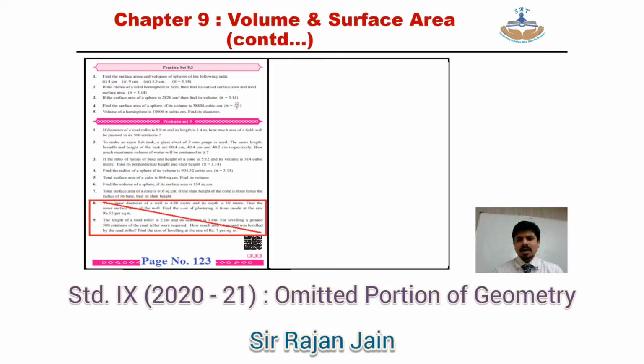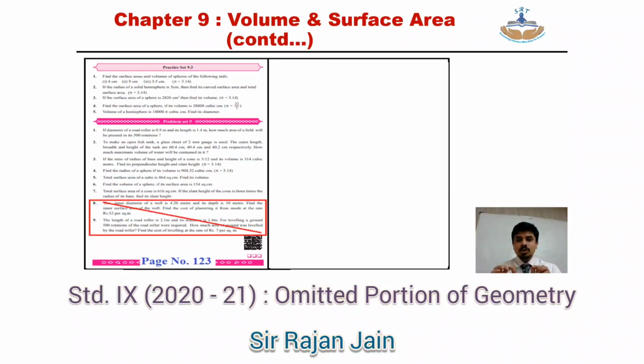I hope you all have marked whatever is the omitted portion. Now, just to summarize everything regarding your omitted portion, I would like to tell you one thing. From a teacher's perspective, I am extremely happy that not even a single concept is omitted from the textbook. If you actually analyze the omitted portion, they have just reduced the number of sums to be practiced. But the sums that are practiced, the concept on which they are based, on the same concept, there are other sums which are a part of your portion.